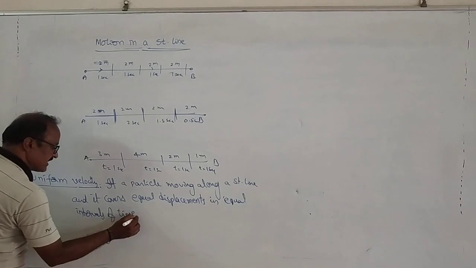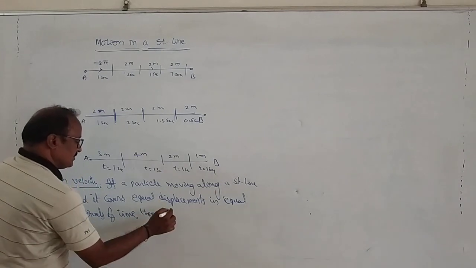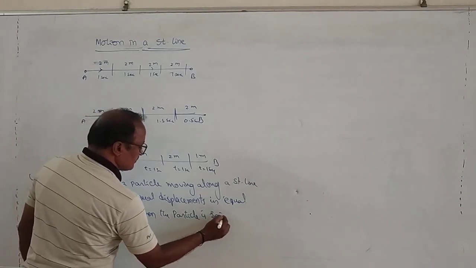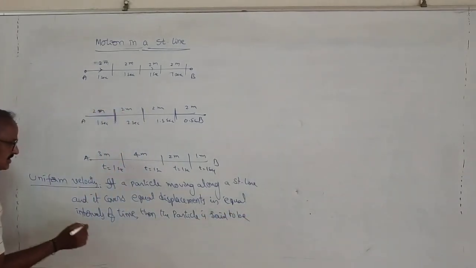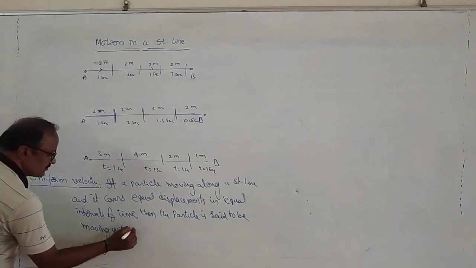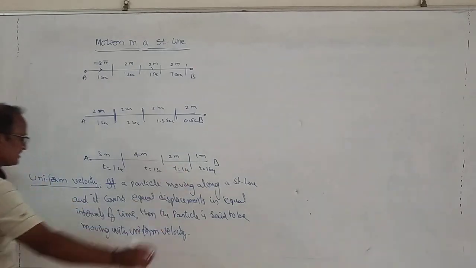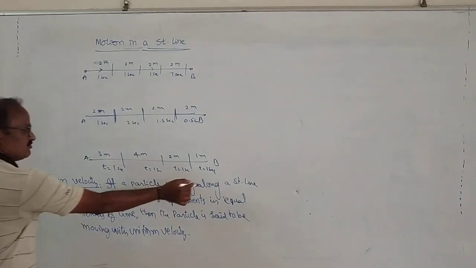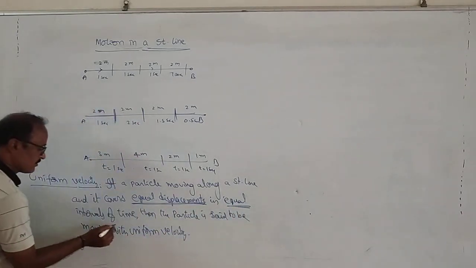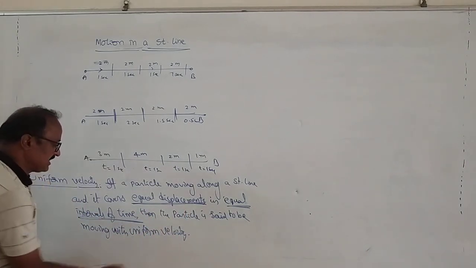In equal intervals of time, then the particle is said to be moving with uniform velocity. Okay, then this is the definition of uniform velocity. If a particle is moving along a straight line and it covers equal displacements in equal intervals of time, then the particle is said to move with uniform speed or uniform velocity.